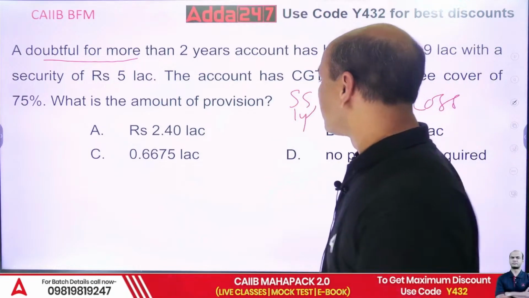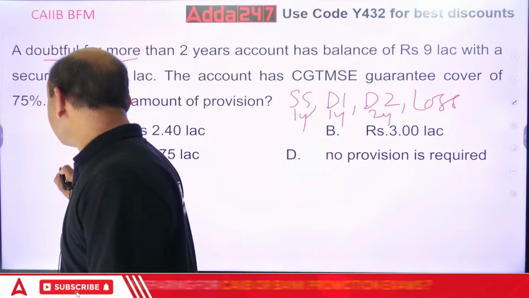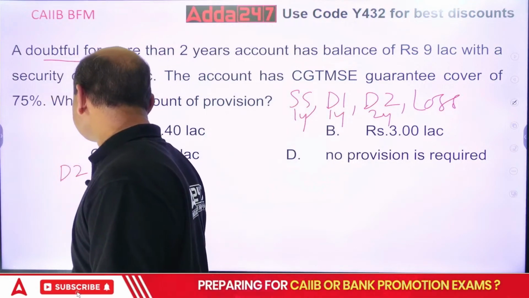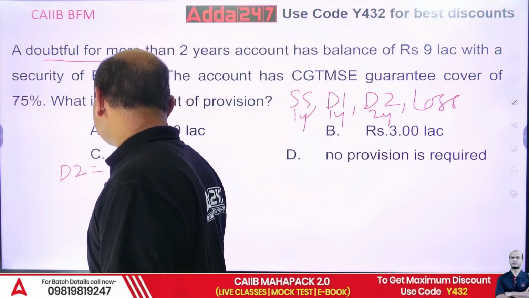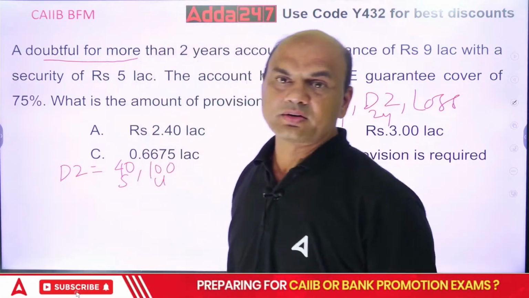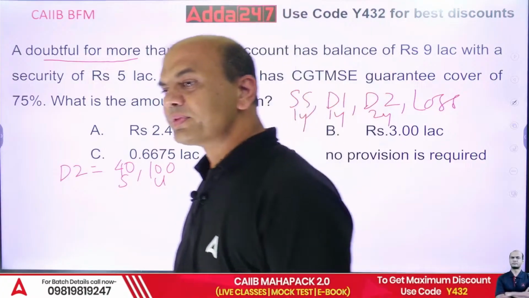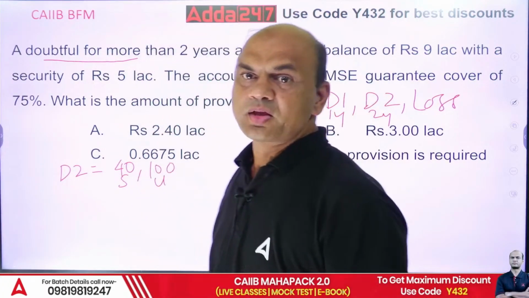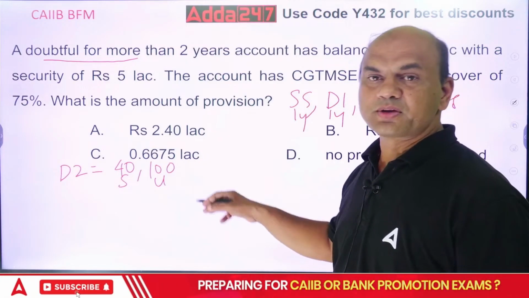What is the provisioning for doubtful 2, D2? D2 provisioning is 40% for secured and 100% for unsecured.